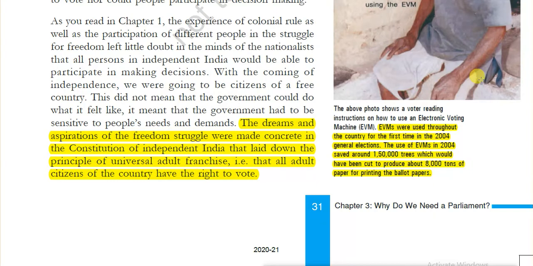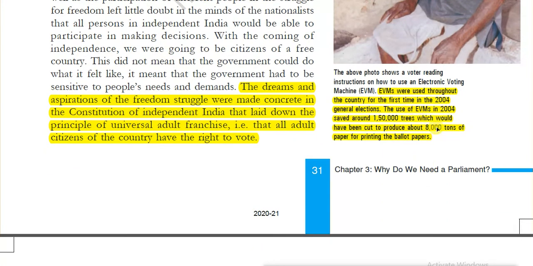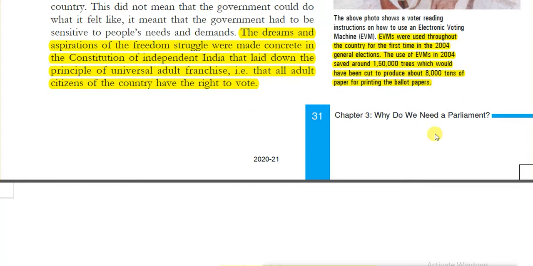Here it is showing the introduction of EVM machines in the elections in 2004. For the first time, EVM machines in 2004 saved about 1,50,000 trees which would have been cut to produce about 8 tons of paper for printing. Before the introduction of EVM machines, ballot papers were used. Now this is an innovative and good step. The use of EVM machines has drastically reduced the time spent by the Election Commission also, and it is accurate in nature. So this is about this one.